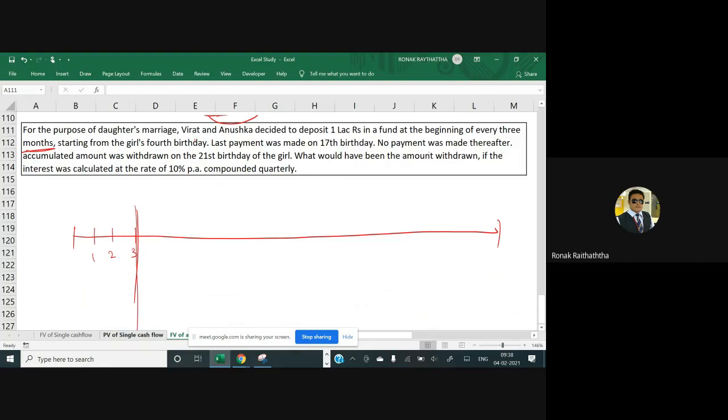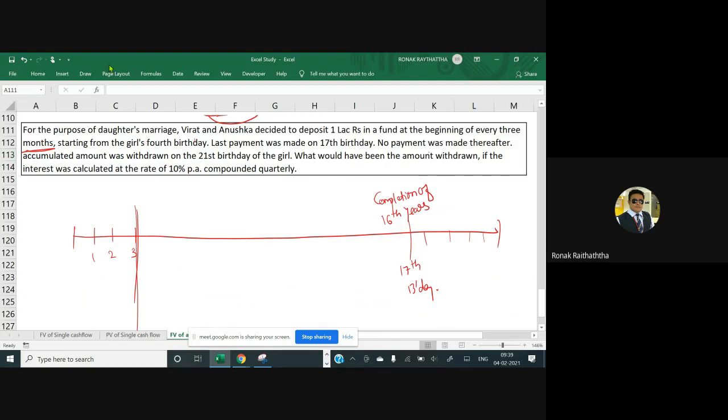Up to how many number of years? Up to the 17th birthday. So when I say 17th birthday, that means the 16 years would have been completed over there, right? So this is going to be the completion of the 16th year. And this money will still be there for the 17th year, 18th year, 19th year, 20th year too. So when I say 20th year only, because on the 21st birthday it has been withdrawn. So it will remain invested for only 4 years.